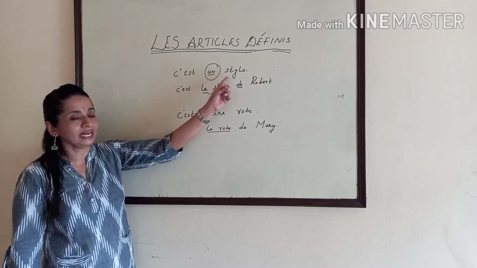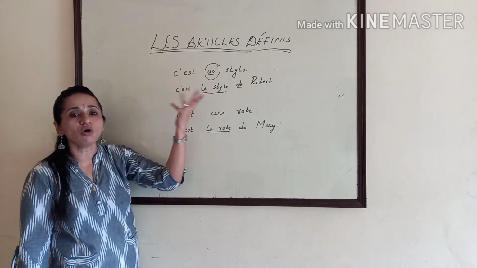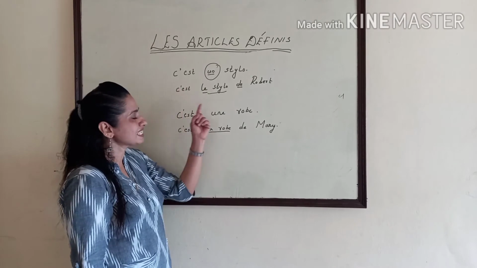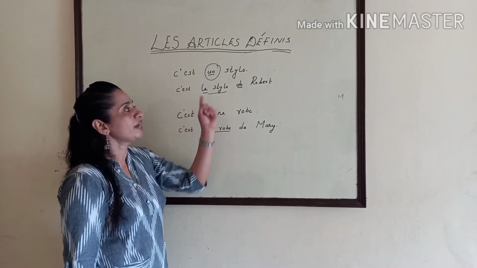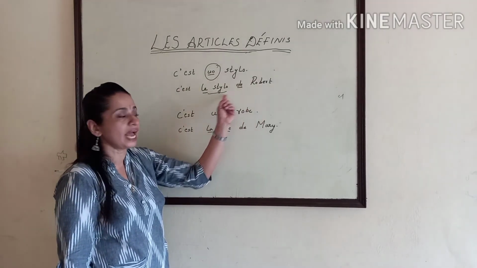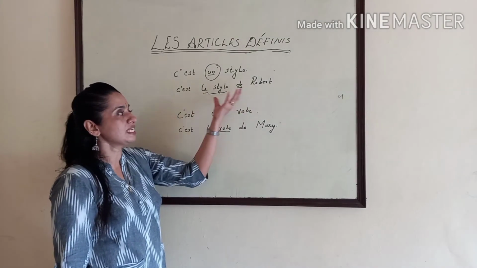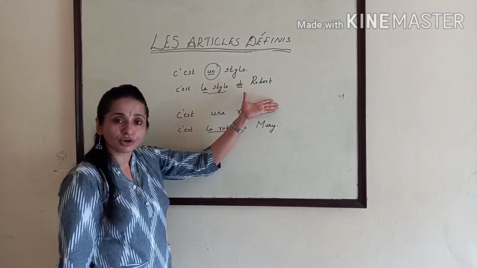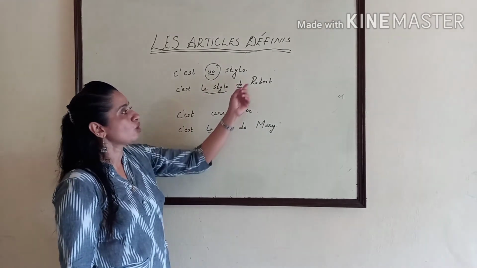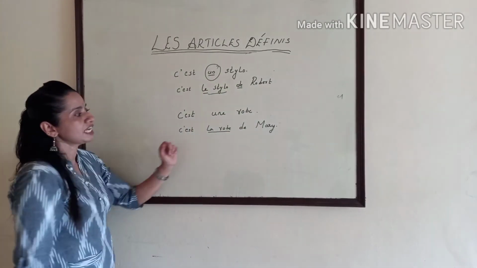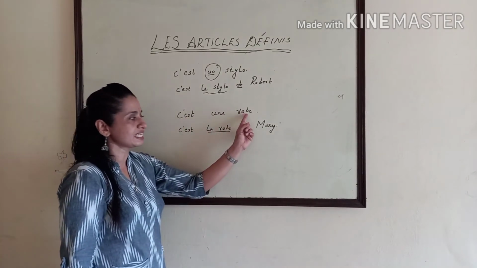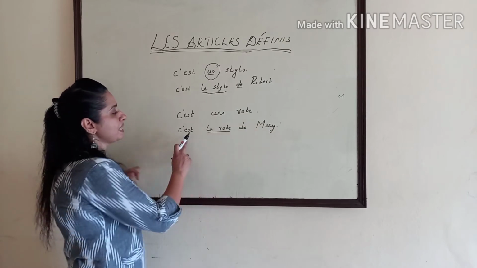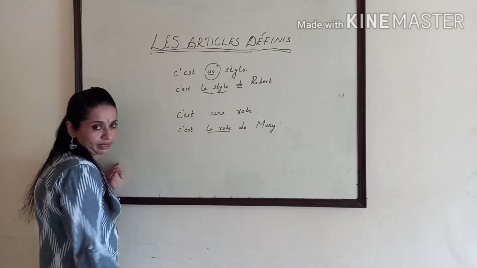This is a pen. In this, we don't know whose pen it is. It is unspecific. But in the next sentence, this is the pen of Robert. Now we know that the pen belongs to Robert. So c'est le stylo de Robert. Same here. C'est une robe. This is a dress. C'est la robe de Marie. That means this is the dress of Marie.